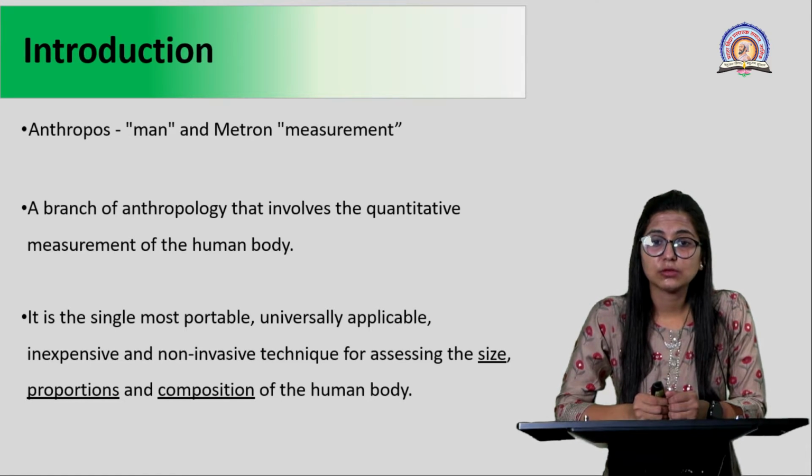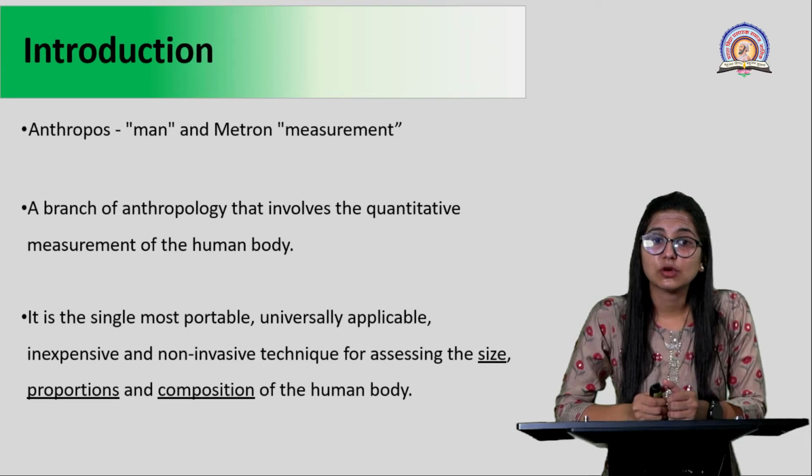What we are trying to assess in this particular case is the size, proportion and composition of the human body using inexpensive, non-invasive techniques. These techniques should be universally applicable, meaning, for example, whenever we are talking about BMI, the normal range of BMI is standardized by the World Health Organization throughout the world. So, everybody is going to follow the same chart wherever we go.